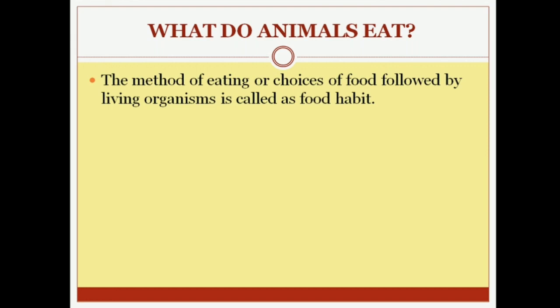For example, some people eat only vegetables, right? While some also eat meat, chicken, right? So we can say that living organisms can be divided into different types on the basis of their food habits. For example, a rabbit eats grass or plant-based food. We all know this, that a rabbit eats grass as food.